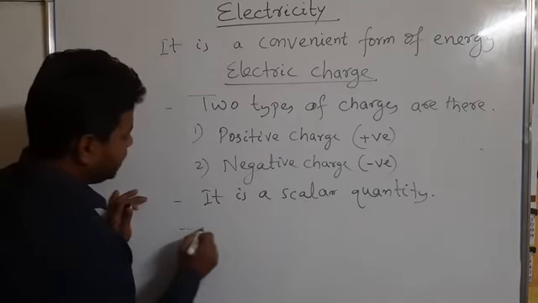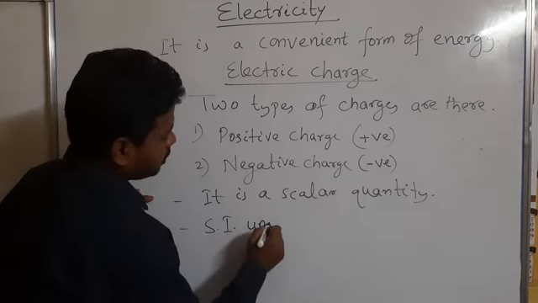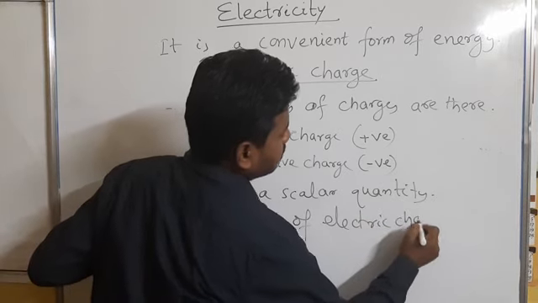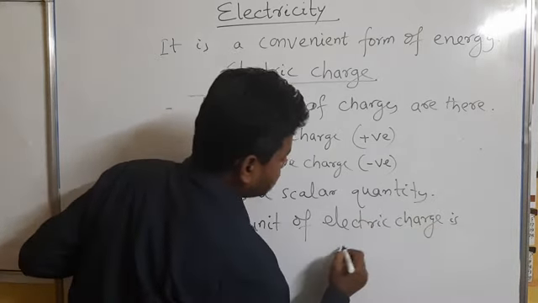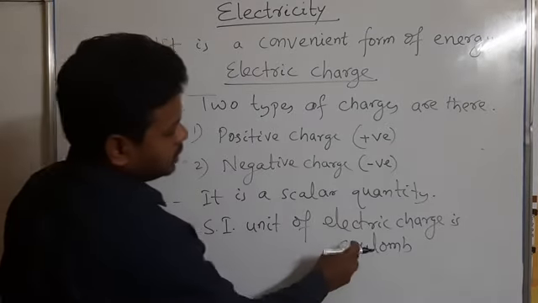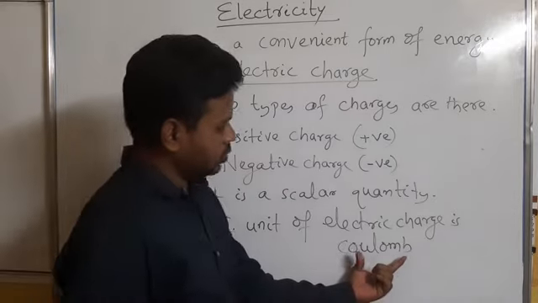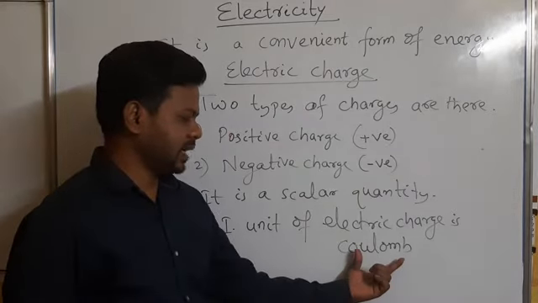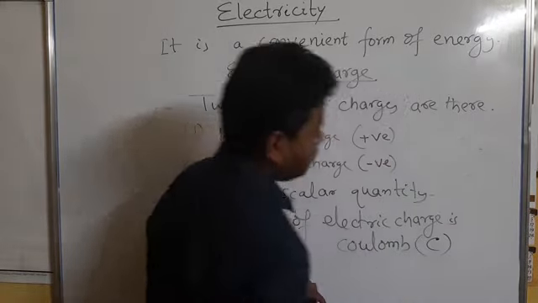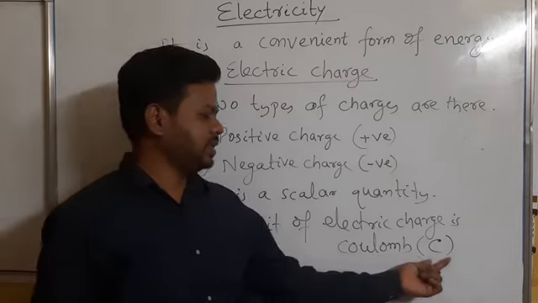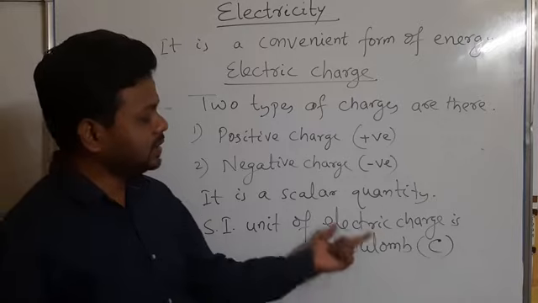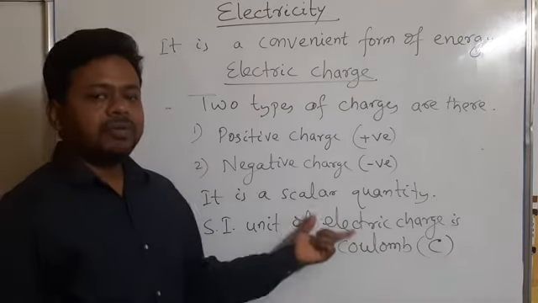So the SI unit of electric charge is Coulomb, C-O-U-L-O-M-B. The word Coulomb was named after a scientist Coulomb, and it is symbolically written as capital C. So Coulomb can be represented by the letter C, which will be capital, and this is the SI unit, the standard unit of electric charge.